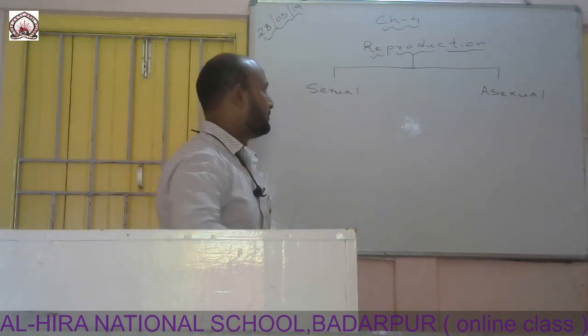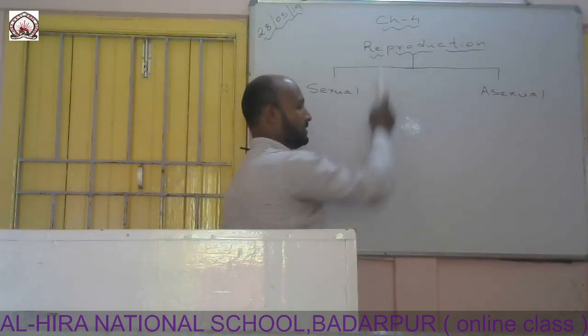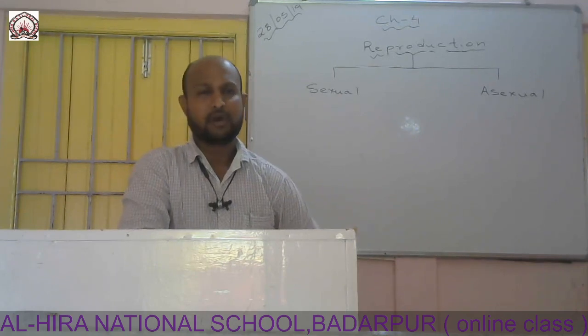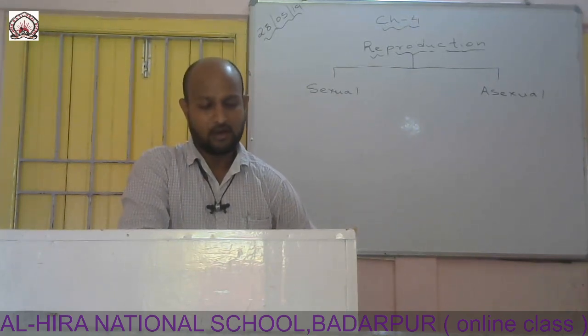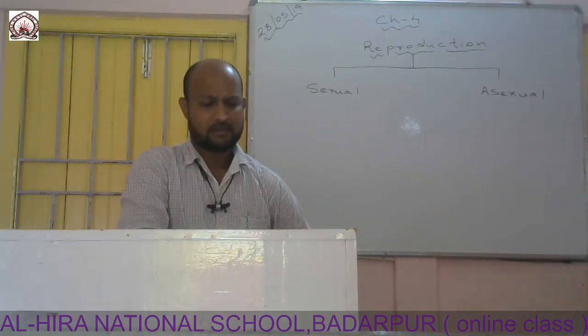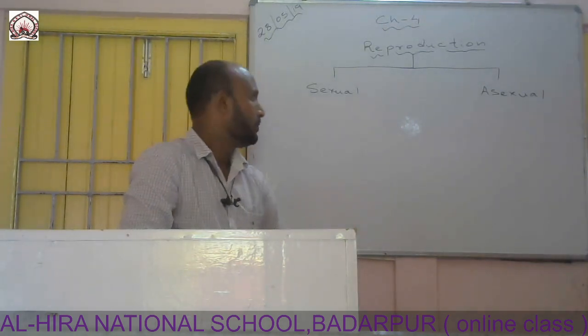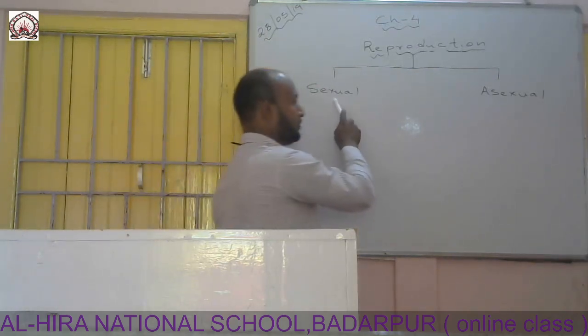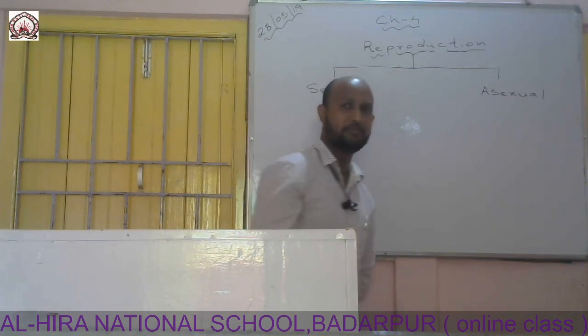The chapter that we have today is reproduction from chapter number 4. Reproduction, as you know, is a process by which living beings produce copies of themselves. In many simple organisms, reproduction takes place asexually, and in higher organisms, it takes place sexually. So reproduction usually takes place in two different ways: sexual reproduction and asexual reproduction.